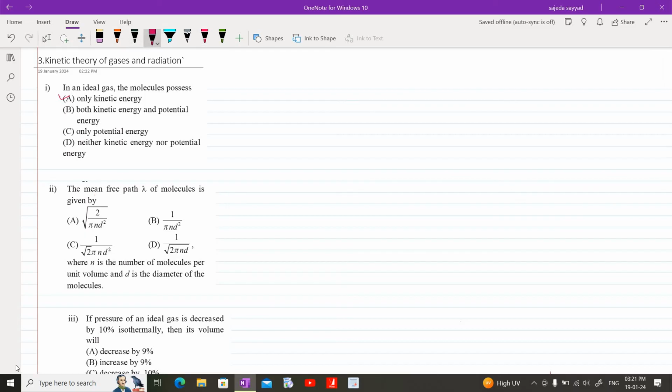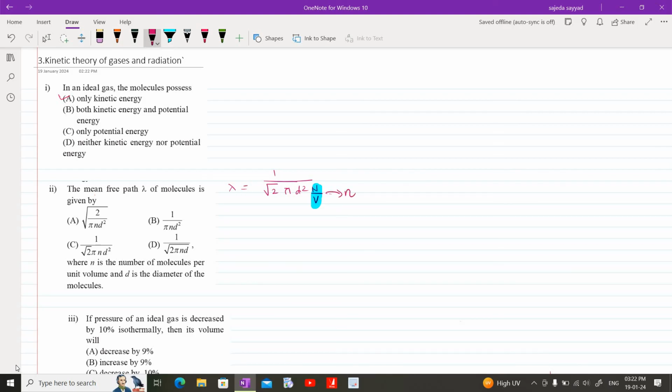The mean free path lambda of a molecule is given by the formula lambda equals 1 upon root 2 pi d square n upon v, where this n upon v term is the number of molecules per unit volume.